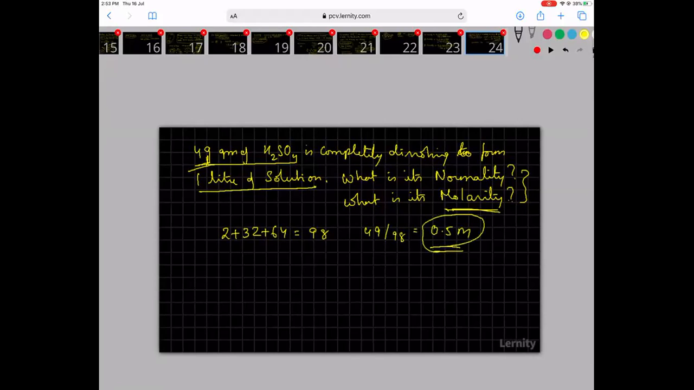Okay, but the n factor for H2SO4 is 2. So normality is equal to n factor into molarity. So that is 2 into 0.5. For acids, the n factor is the number of replaceable hydrogen atoms. So here it is 2. So it becomes 1. So that is the thing. Okay.